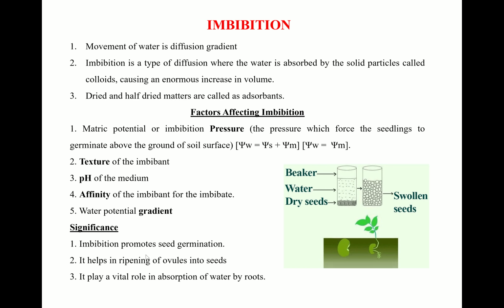So what is the importance of this process? It promotes seed germination. It also helps in the ripening of ovules, which later develop into seeds. So you can say it also helps in seed setting indirectly, by ripening of ovules. It also plays a vital role in the absorption of water by roots. Due to this process, plants can absorb water easily.